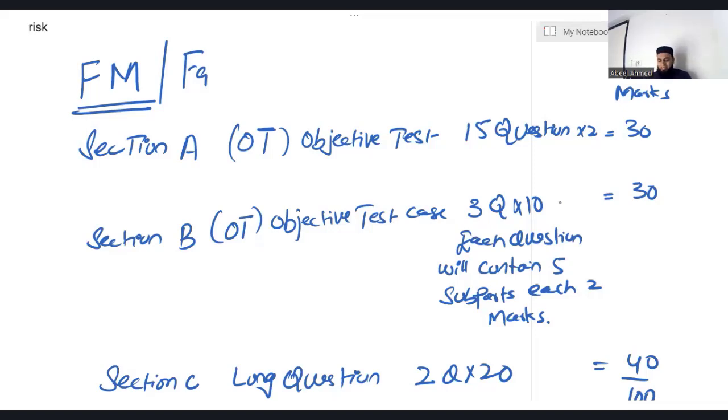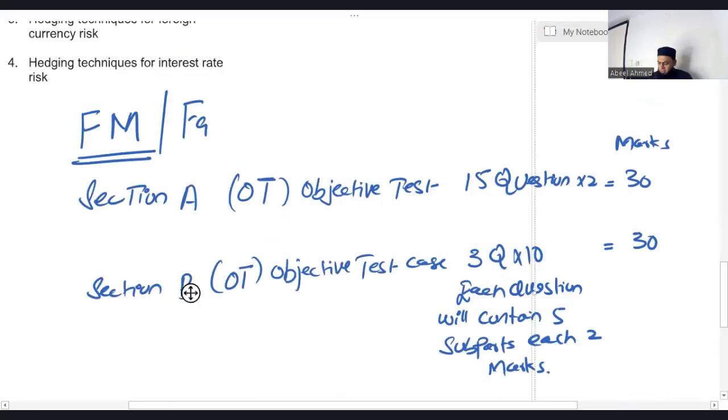So let's quickly discuss the paper pattern of financial management, how I'm going to teach you everything, and what we actually give you in our entire course. Let me first quickly discuss the paper pattern of financial management. Actually, in FM,